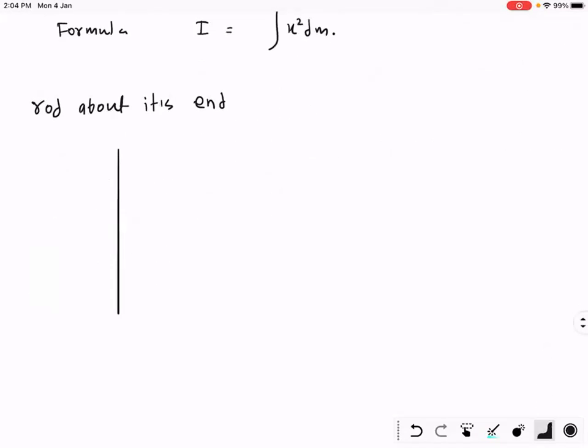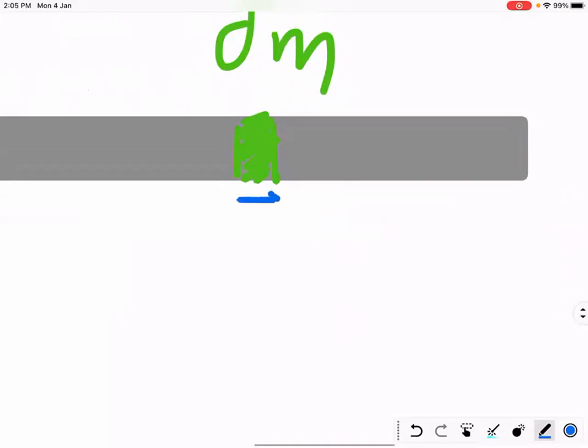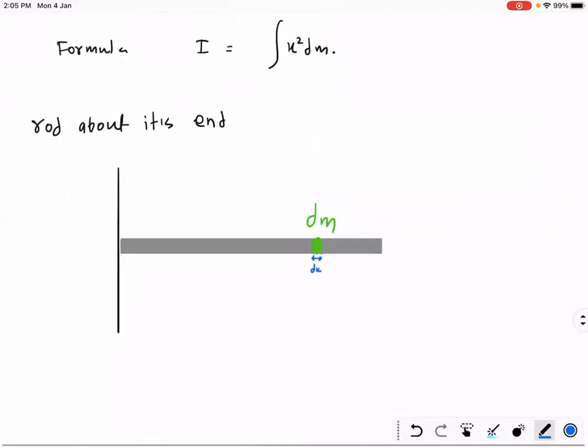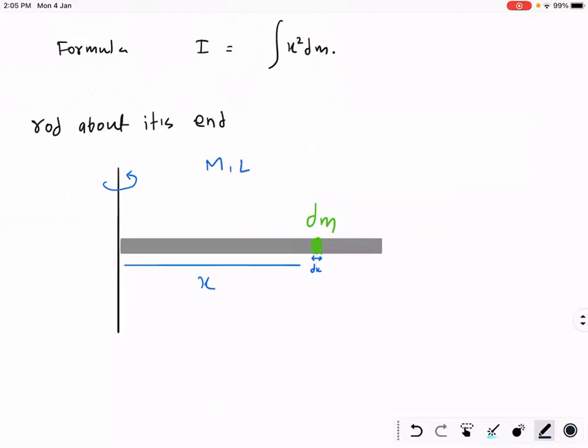I know you know that. Everyone knows how to find moment of inertia for a rod about its end. Step 1, consider a point mass. Can everyone see this point mass? Let's say the width of this point mass is dx and its distance from the axis of rotation is x. Now look at only this point mass. Mass of the rod is m and length of the rod is l. Can you tell me what is the moment of inertia of dm only? dm into x square, because its distance from the axis of rotation is x. So this is the moment of inertia, right?